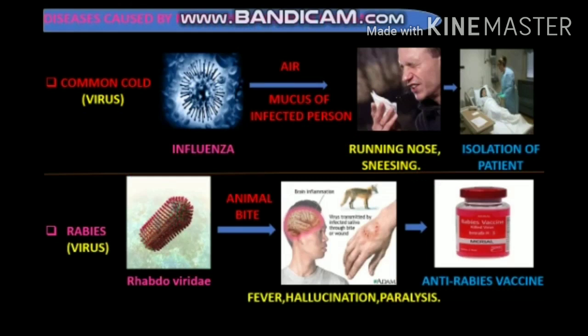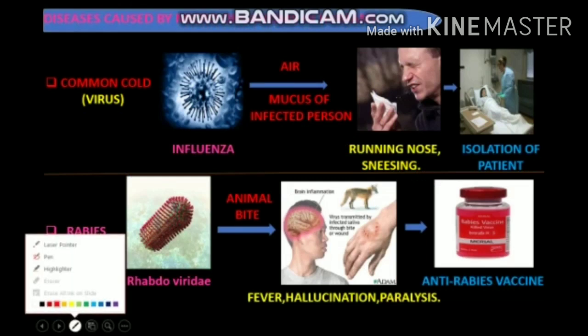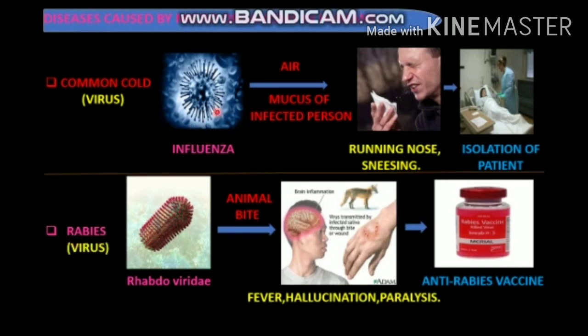Then the next disease is the common cold. It is a viral disease and the disease is caused by the influenza virus, and the disease is spread through the air and mucus of an infected person. Then the symptoms of the disease are running nose and sneezing. Then the preventive measure for the disease is to isolate the patient from healthy persons.